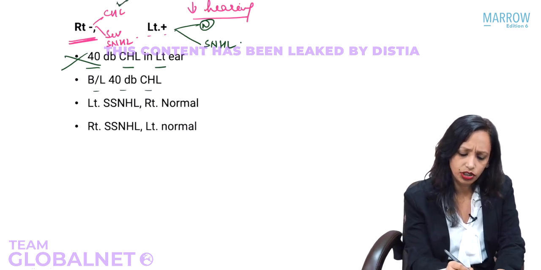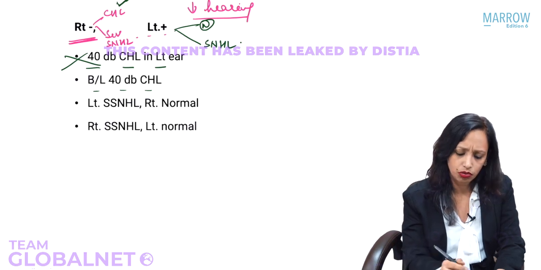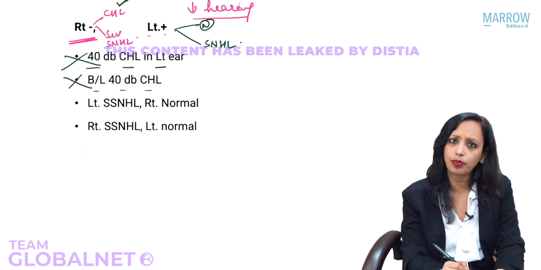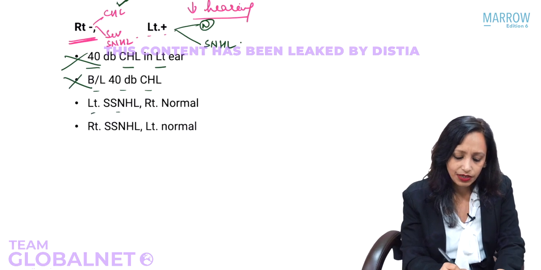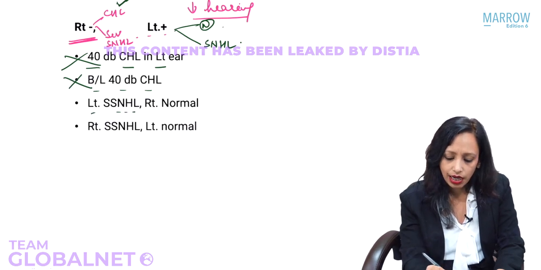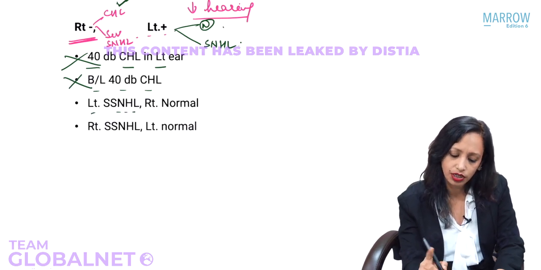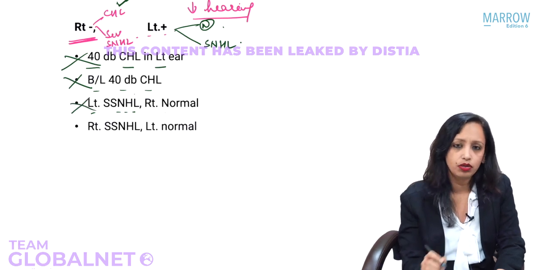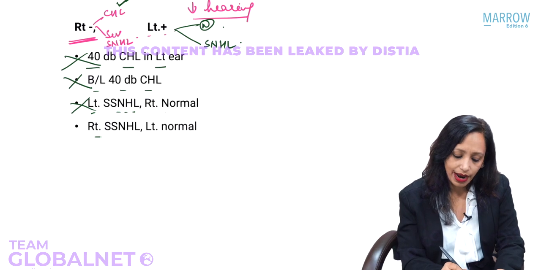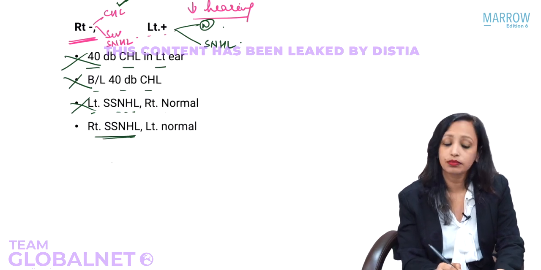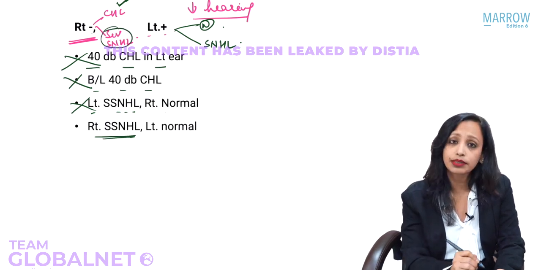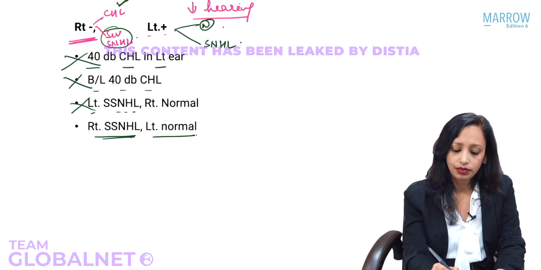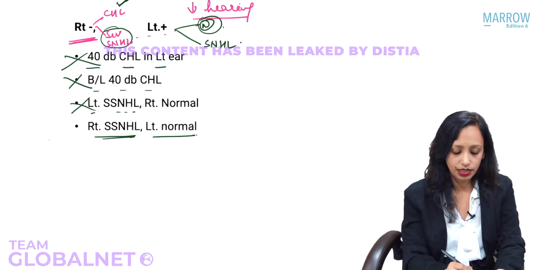Yes, conductive hearing loss is a possibility in the right ear. Left ear? No. No scene of conductive hearing loss. Wrong. Not a possibility. Left severe sensorineural hearing loss? Left sensorineural hearing loss can be there, but severe cannot be there. So no. And right ear normal? No, not a possibility. Okay. Right severe sensorineural hearing loss? Yes. Left ear normal? Yes. So this is the answer.